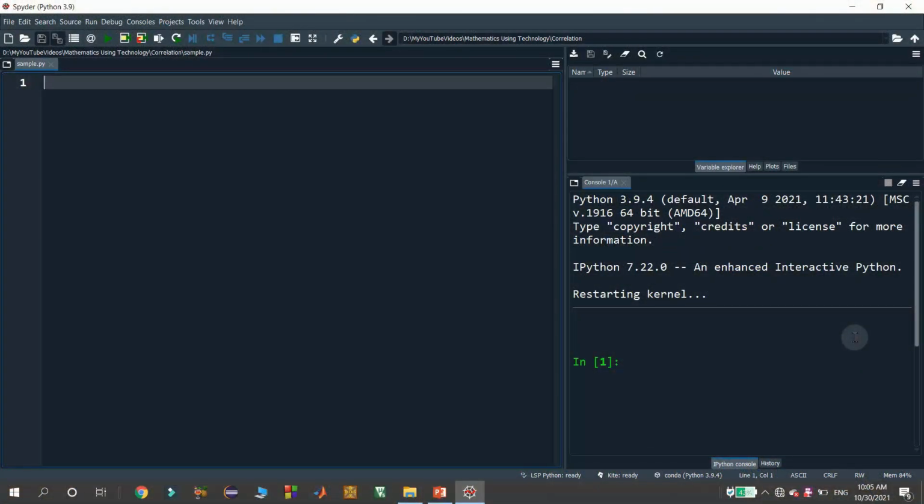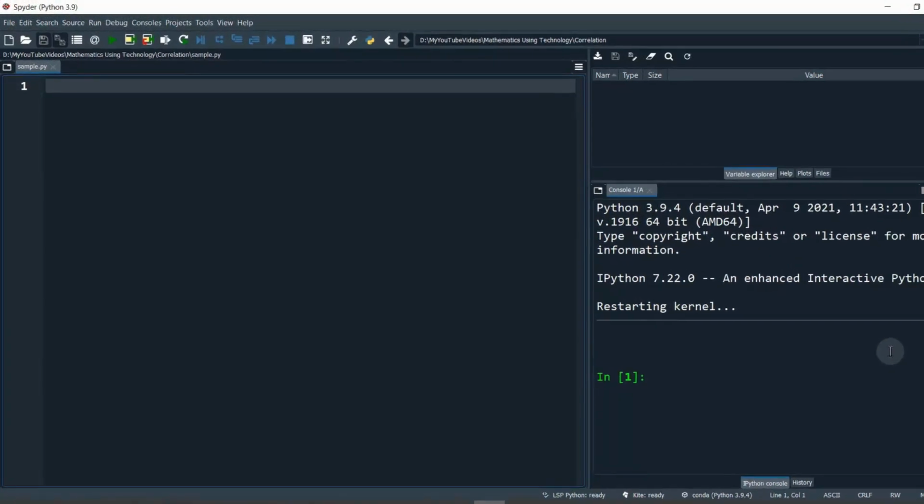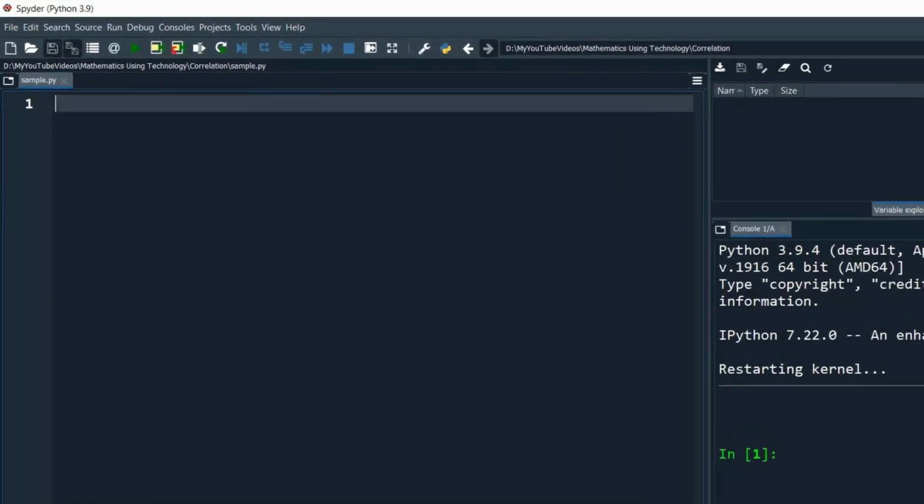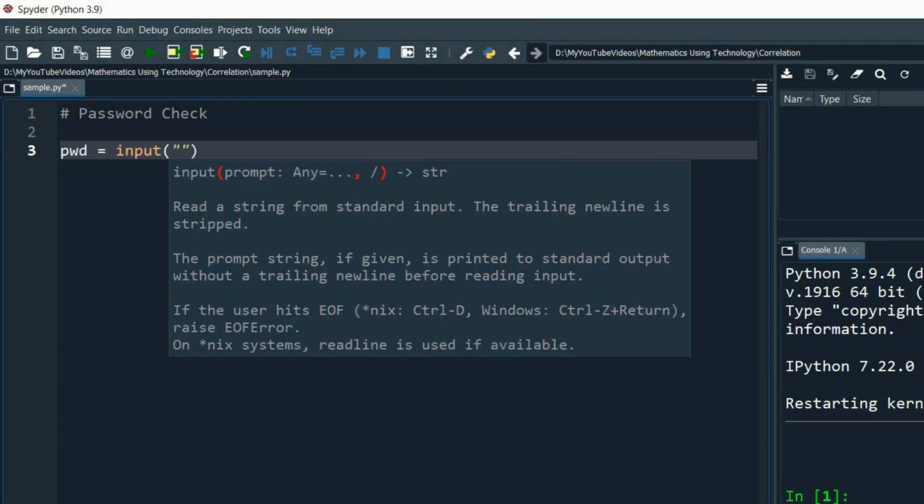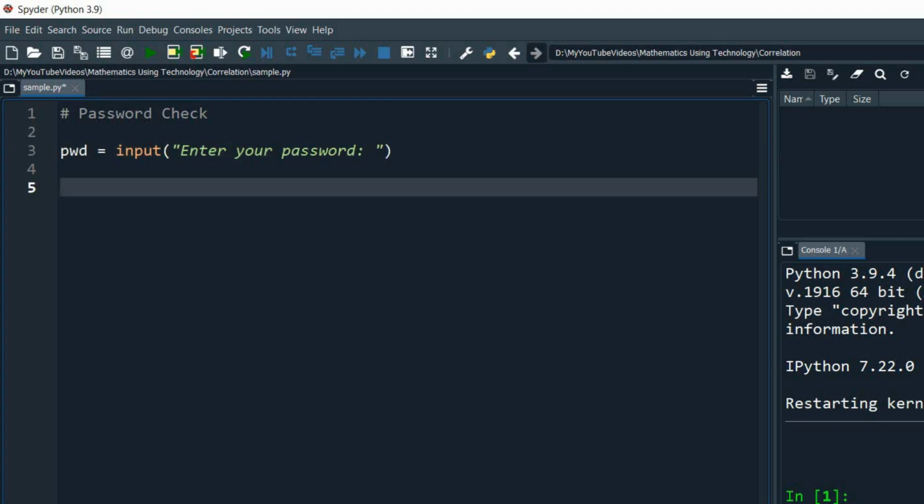To explain the use of this simple if statement, I am considering a program to check a password. Here, first I am reading the password from the user. I am considering a variable pwd, and then I am using the input statement with some prompt to get the password from the user. I am using a simple if statement to check this password against an already predefined password.